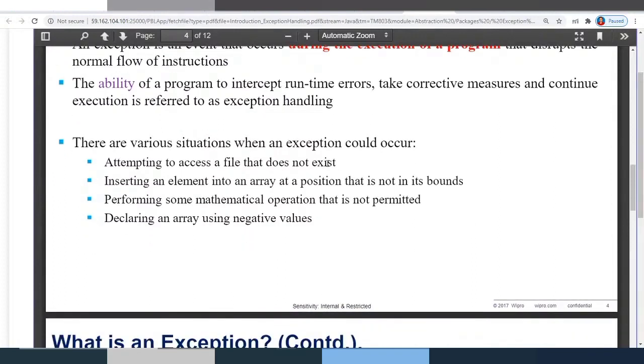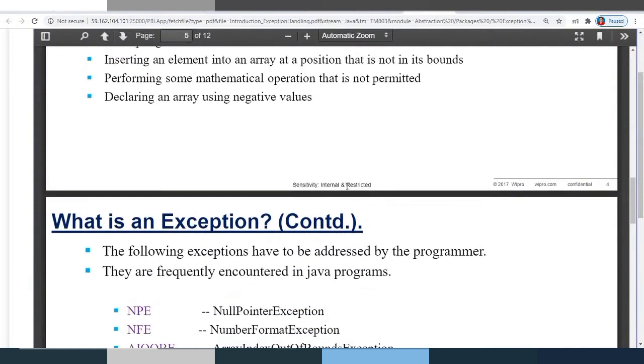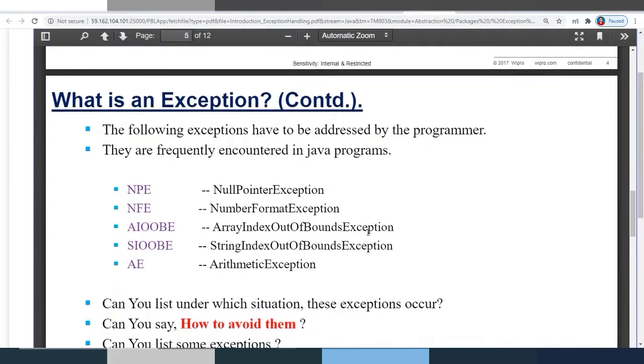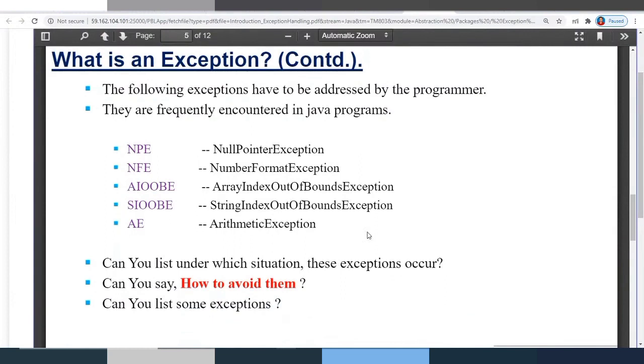What are the different situations where an exception can occur? When you are trying to access a file which doesn't exist in the machine, or you are trying to insert an element into an array which is not within the bounds, or you are performing some arithmetic operations which is not permitted, just like what we have seen, or you are declaring some negative values in the array. So these are some basic examples, and these are the different types of exceptions that frequently occur in normal programming. Null pointer exception, number format exception.